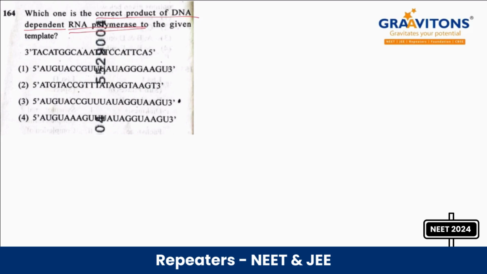பார்த்துக்கோங்க. இந்த இடத்துல UAAGU. Okay, so answer is 5 prime to 3 prime. இந்த statement தான், இந்த sequence தான் உங்களுக்கு correct. Okay, option 3 is the correct answer.